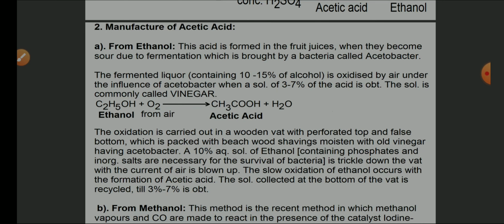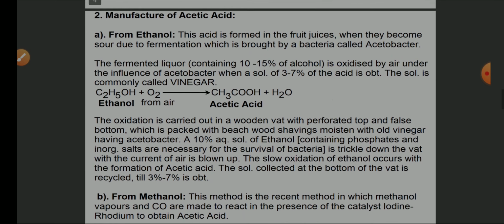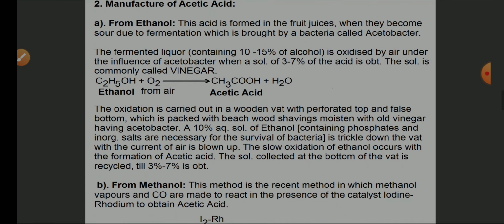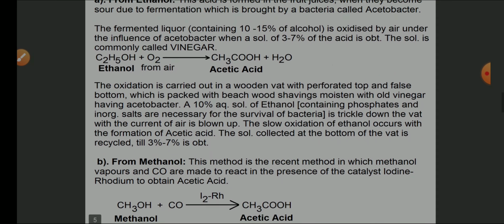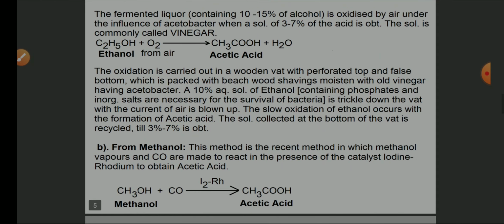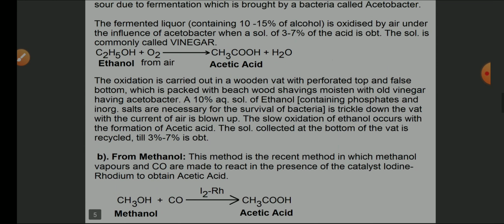Anyway, we move on further. From methanol, acetic acid is also produced. This is a recent method in which the catalyst iodine rhodium is used along with carbon monoxide. In this method, methanol vapors and carbon monoxide are made to react in the presence of the catalyst iodine rhodium to obtain acetic acid. So this is how we obtain acetic acid.